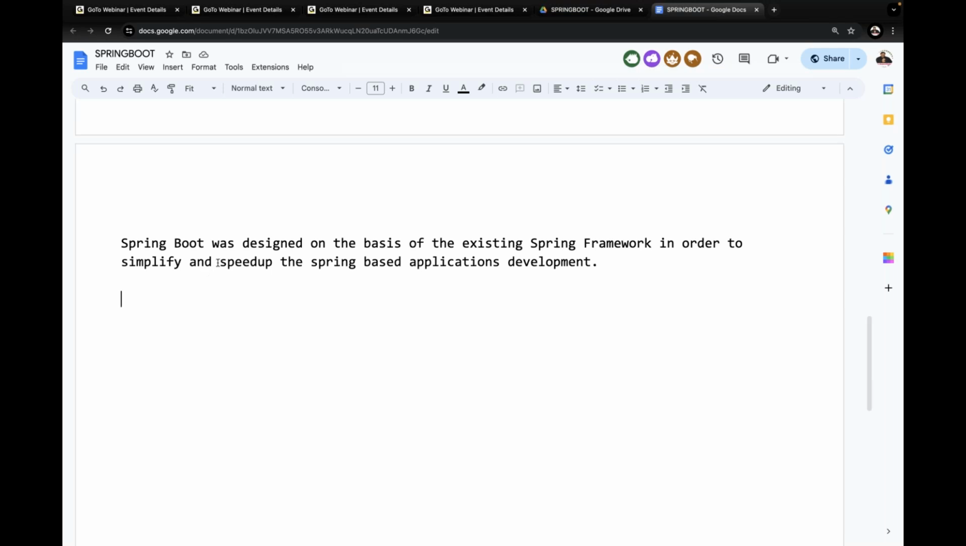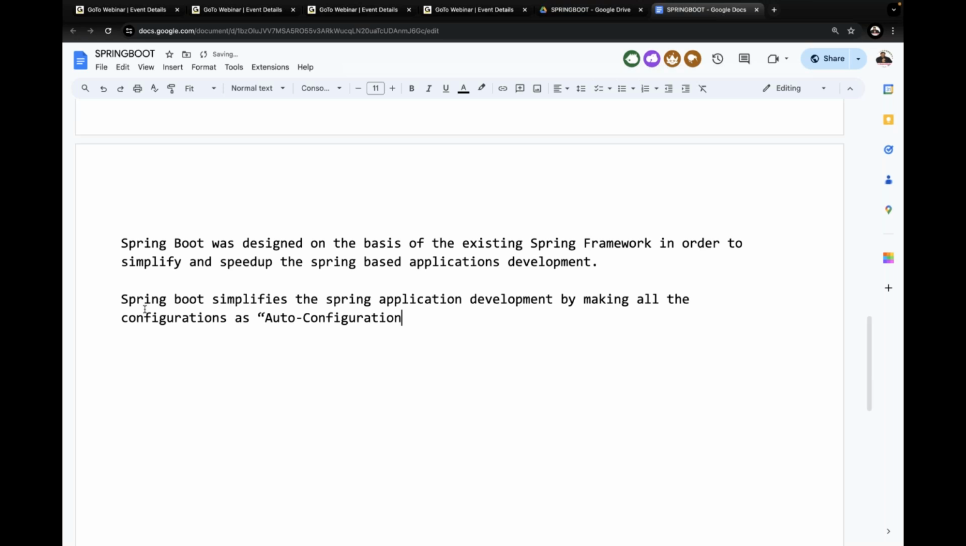Again, I'm telling you, just try to remember these two points: simplify and speed up Spring based applications. Now I'm telling you the elaborated information, so observe carefully. Spring Boot simplifies the Spring application development by making all the configurations as